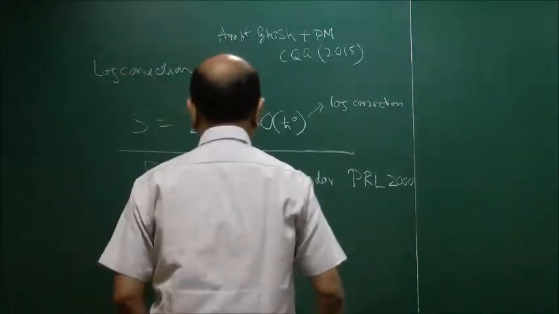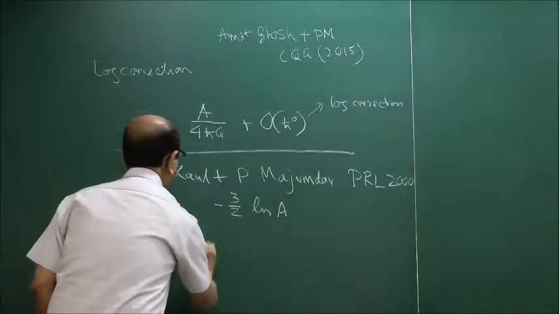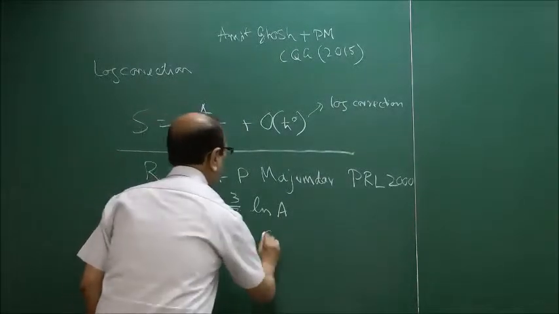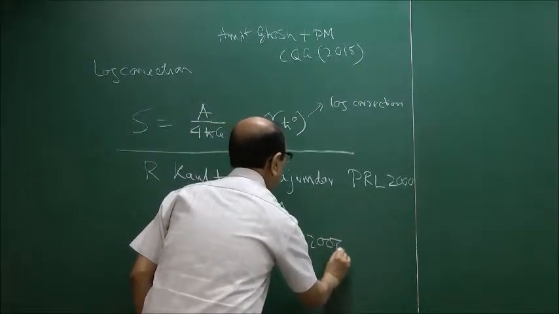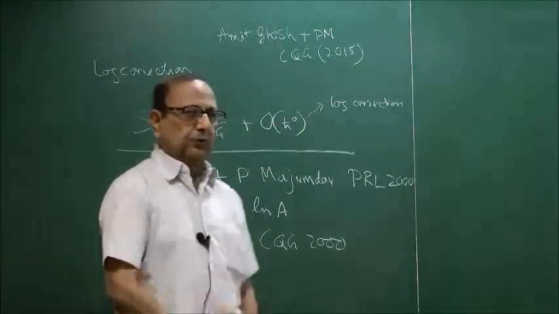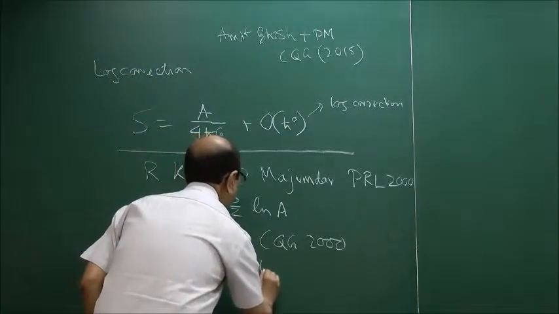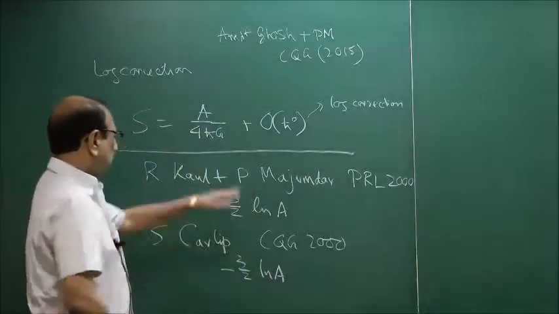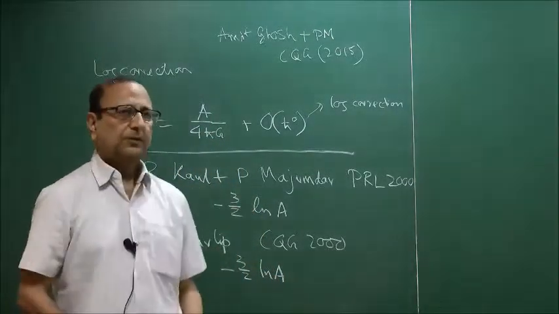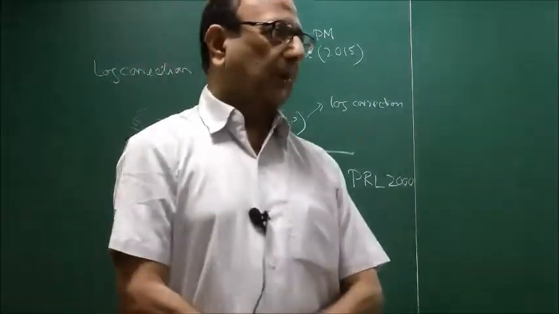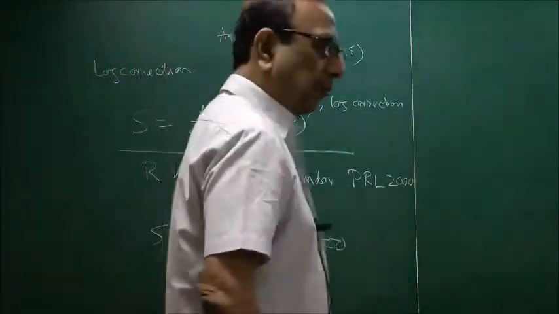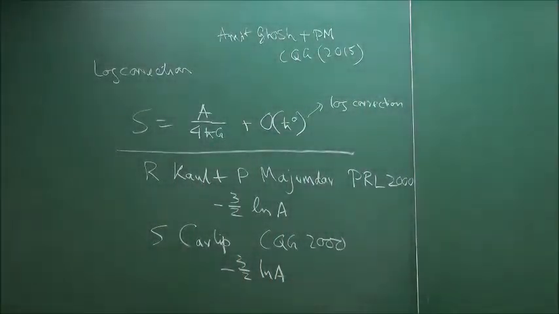Very soon, Carlip wrote a paper in CQG 2000 where he also argued for the same correction, minus 3 by 2 log A. The derivation of minus 3 by 2 log A by Kaul and Majumdar was based on what is called the SU2 formulation of loop quantum gravity. Carlip did not talk about loop quantum gravity, but he said that there are general conformal field theoretic arguments which lead to minus 3 by 2 log A. I'll give some indication about Carlip's arguments later.